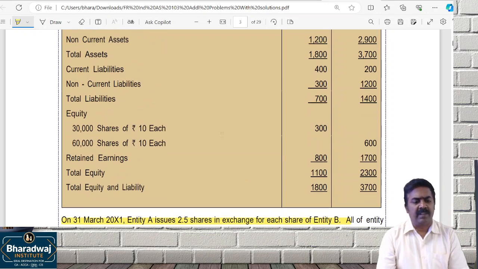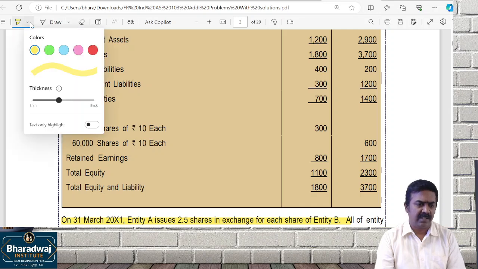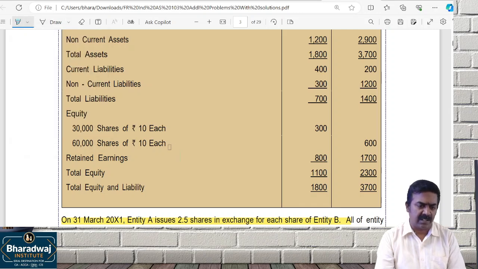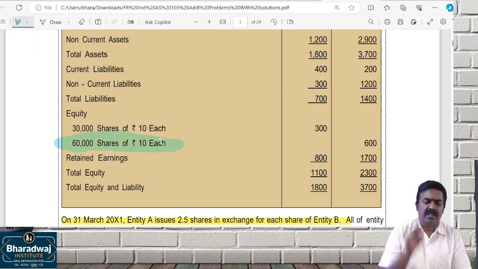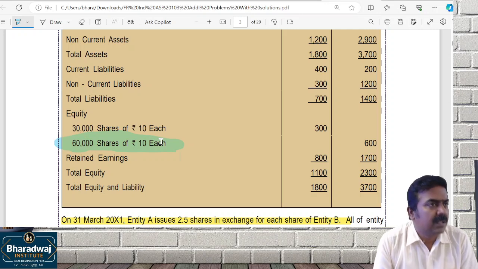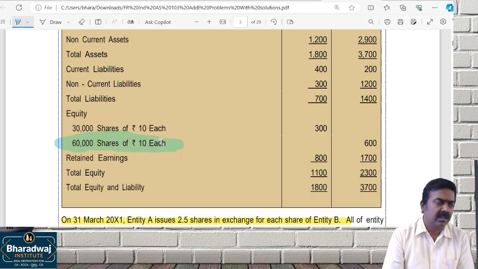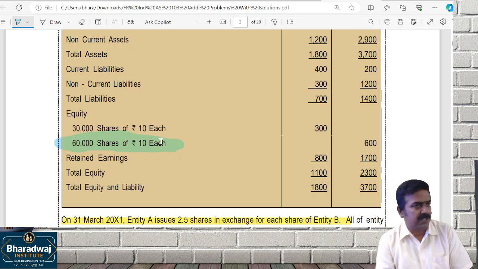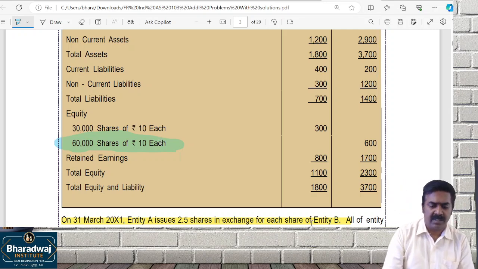Okay, wait. How many shares are there in the selling company? 60,000 shares are there in which one? Selling company. Each shareholder will get what? 2.5 share. 60,000 into 2.5. 1,50,000 shares will be given.